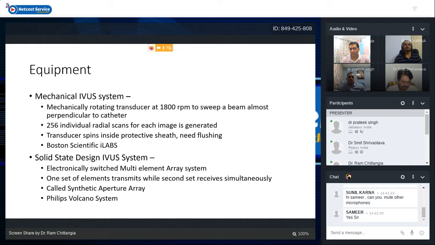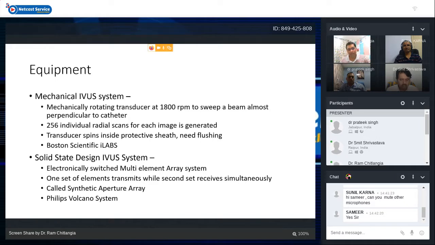The importance of flushing has to be emphasized, because if we keep some air bubble inside the sheath, then our image quality will go down very badly, and we cannot flush the catheter inside the guiding or inside the coronary, because it will amount to an air embolism inside the coronary. So it needs to be properly flushed outside the body, and then it has to be introduced inside the guiding catheter and the coronary.